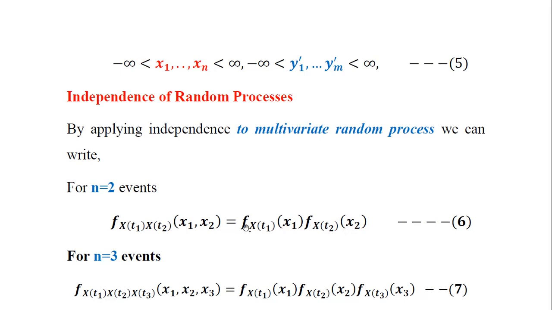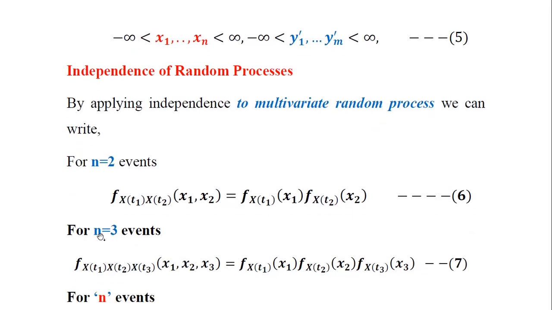Their product: the PDF of the first random process x of t1 is multiplied with the PDF of the second random process x of t2. So this is equation number 6.